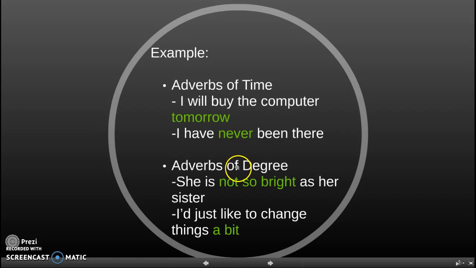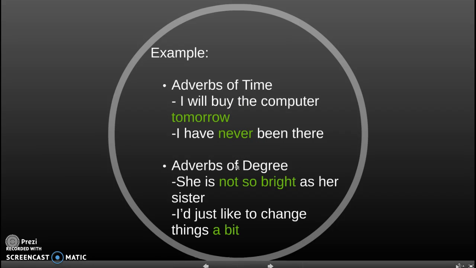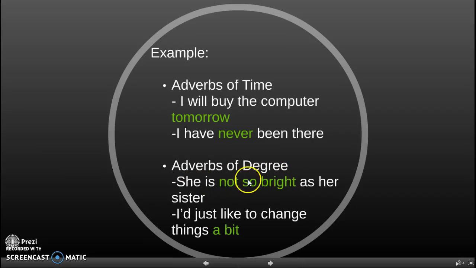Okay, adverbs of degree. "She is not bright." "She is not so bright as her sister." Not so bright is the adverb in the middle position. "I would just like to change things a bit." A bit is at the end position of the sentence.